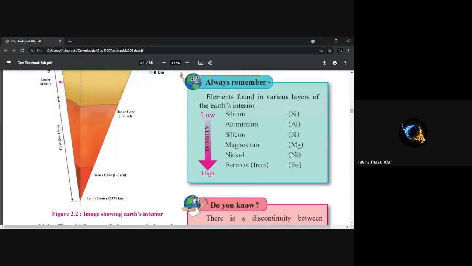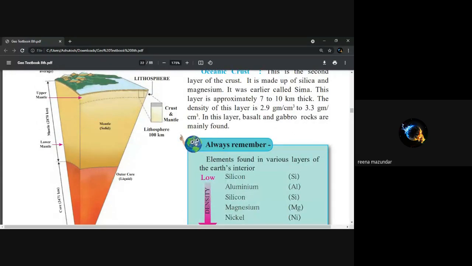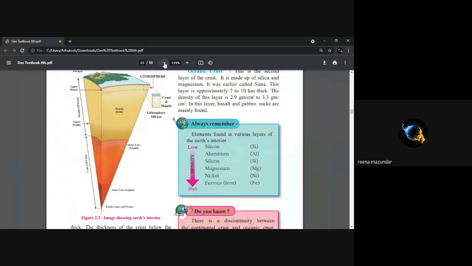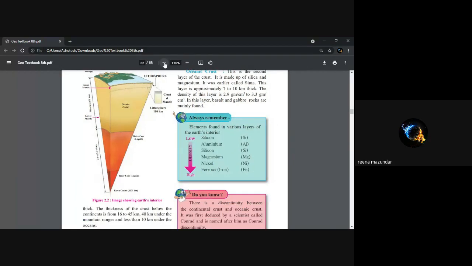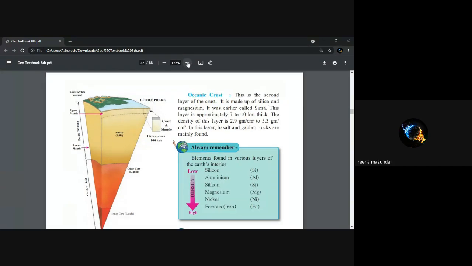Now look at this picture. I'll make it shorter. Image showing the earth's interior. You may get a diagram. Draw the diagram of the image showing earth's interior. I'll make it a little bit bigger so that you can see properly.